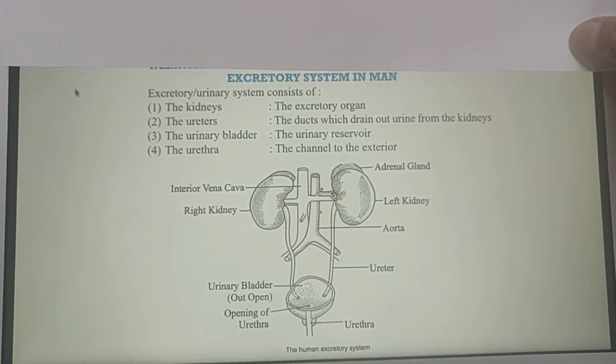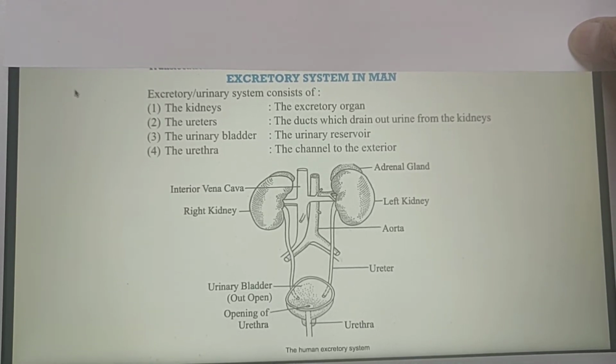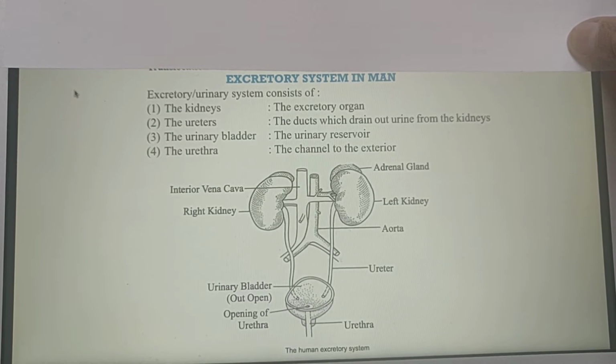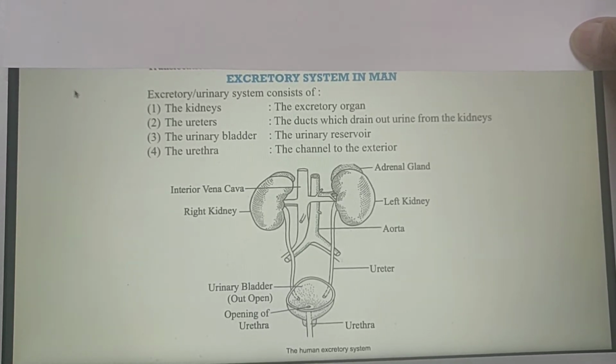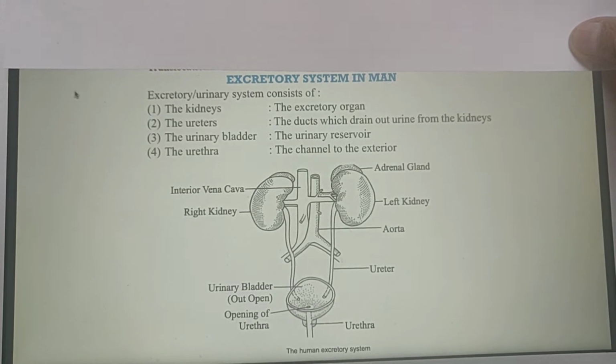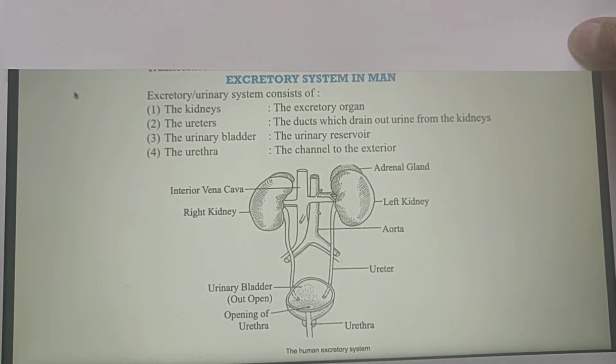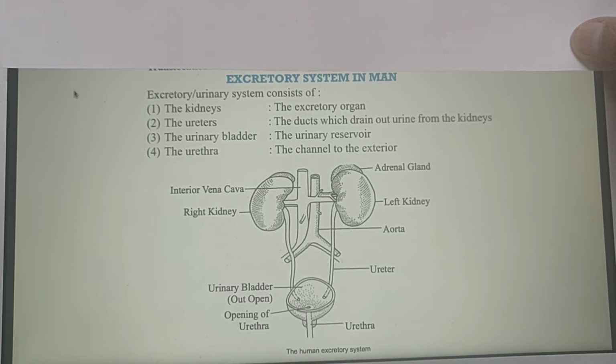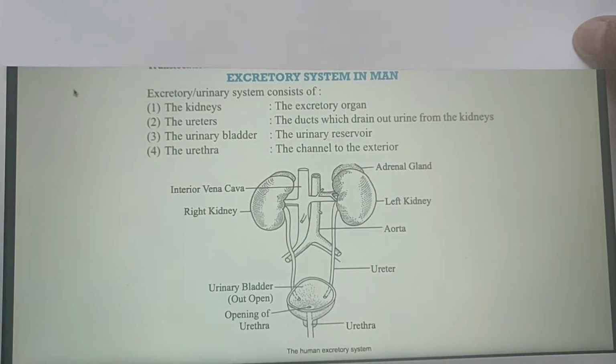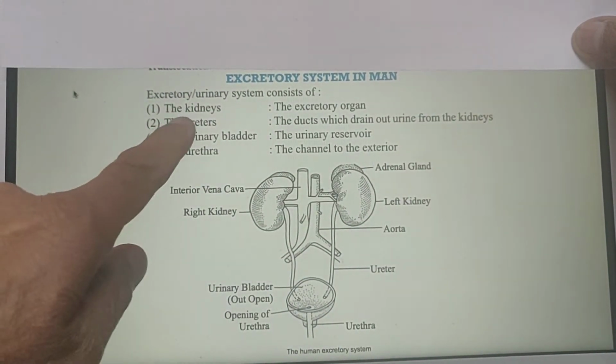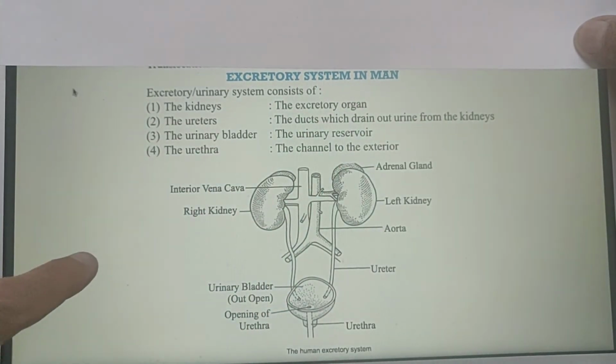Dear friends and my students, today I will take excretory system in man. As you are looking in the figure, first slide, excretory or urinary system consists of following parts. 1. Kidney. These are the two kidneys. The kidney's function is excretory organ.